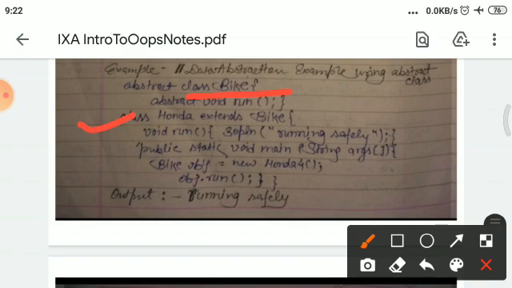And in an abstract class, the definition of the function is not implemented, so the run method is defined within the Honda class. A main method is also created, and here an object is created named obj for the Honda class. So after the execution of this program, the output will be running safely.